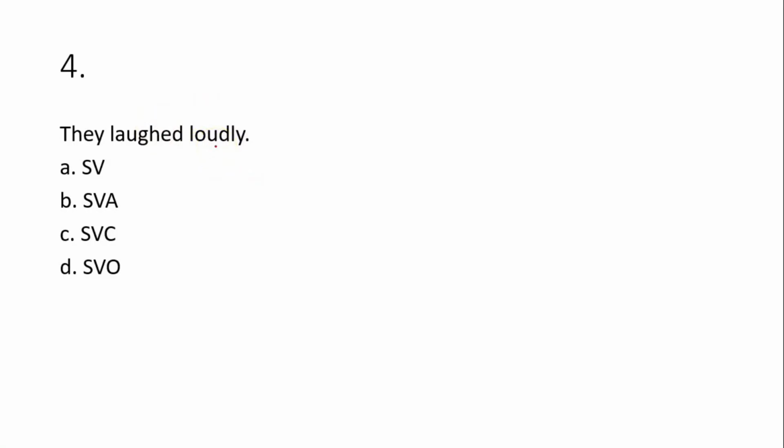The reason is that it describes how they laughed. Their laughter was loud. So it is describing how the laughing was done. You get it? So the correct answer to this is going to be option B, SVA. S, then laughed is the verb, and then loudly is adverbial. Is that clear?